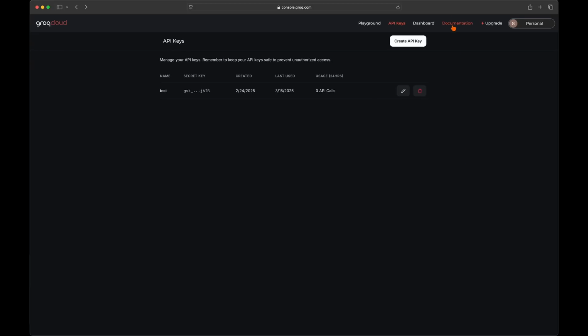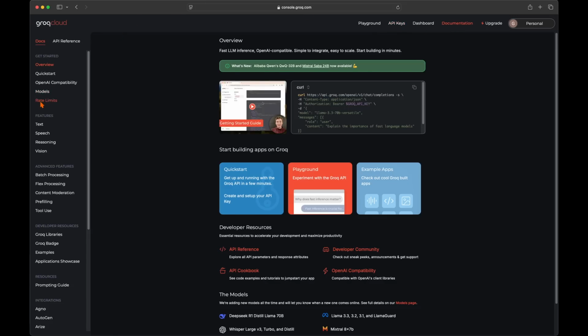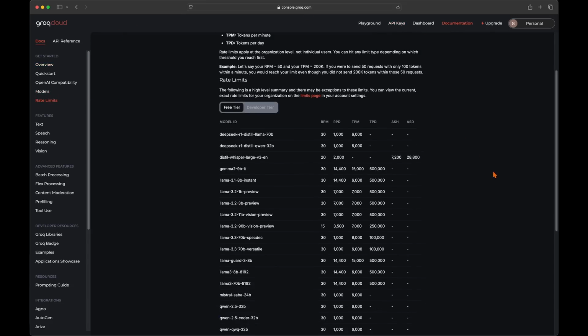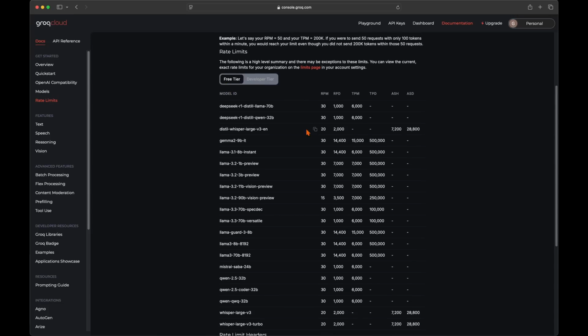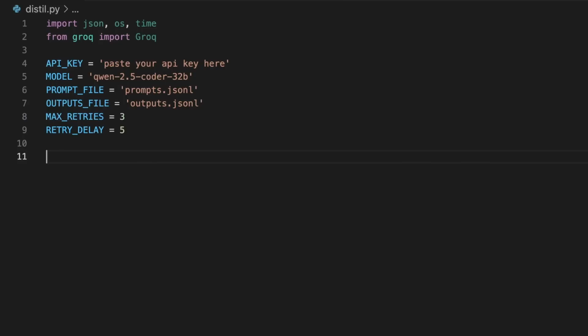Now with Groq's free tier, or any large language model API service for that matter, we are going to have rate limits, meaning if we send more prompts or tokens in a certain time period, Groq will reject our prompt. Since our distillation datasets are going to have thousands of prompts, we need to design this program to avoid exceeding that rate limit and spamming the API services, to avoid our API accounts getting banned. Which may sound like a hassle, but it's actually pretty reasonable of them when you realize that having a Python program spam their API service after hitting the rate limit is basically DDoS attacking their expensive servers and making it harder for them to serve people within their rate limits.